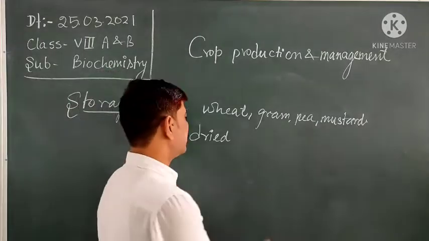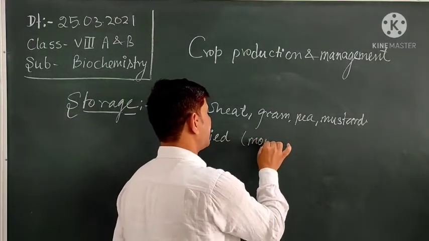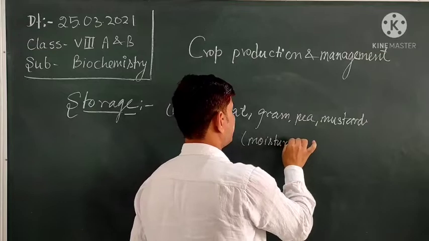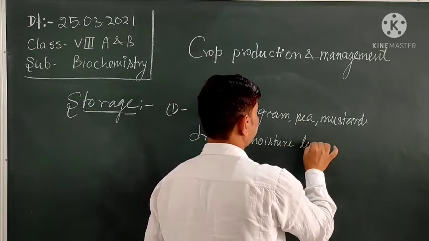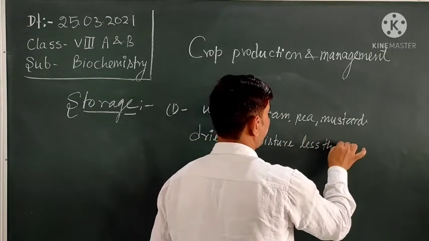And how much dry? The moisture content should be less than 14%.